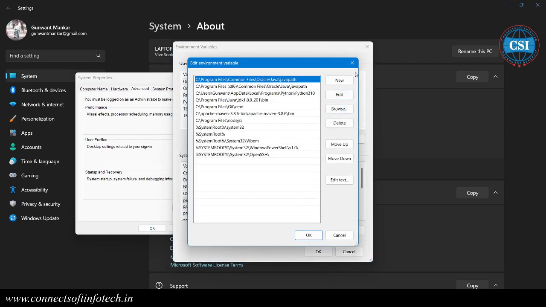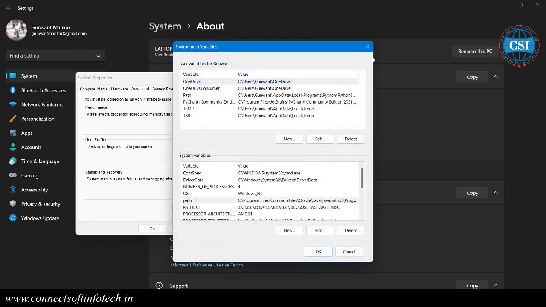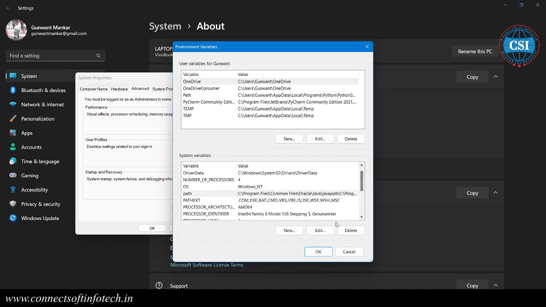What you need to do is remove the path of 20 from your environment variable, because two values are available there, that's why it's giving the error. It's taking only the higher path.